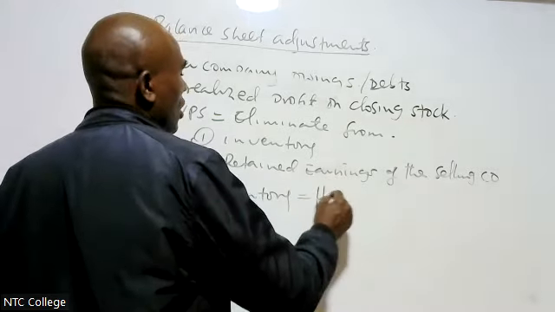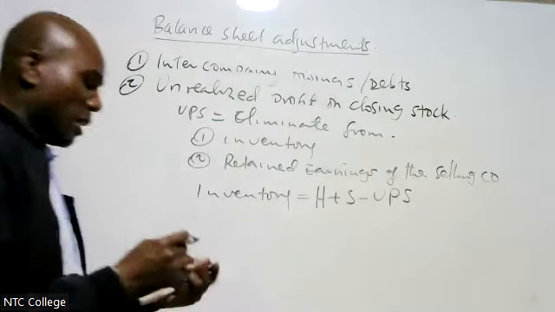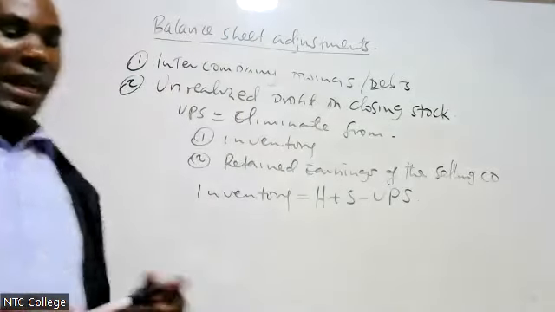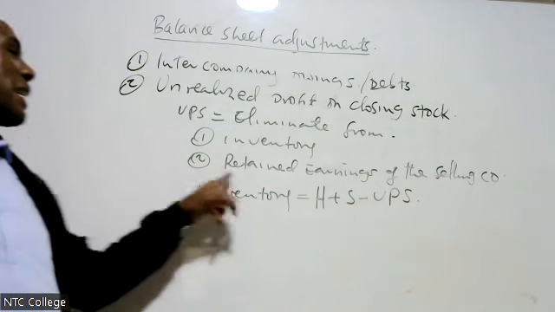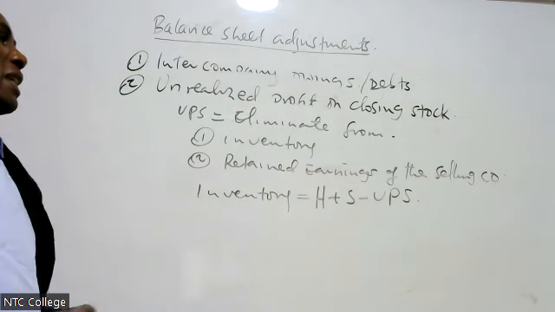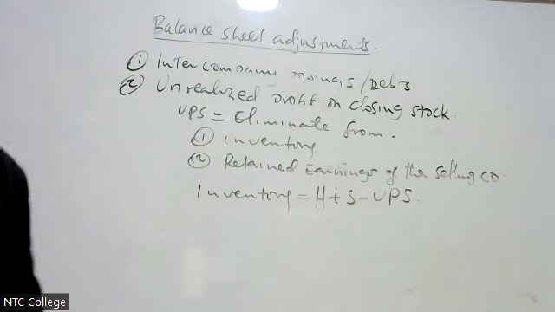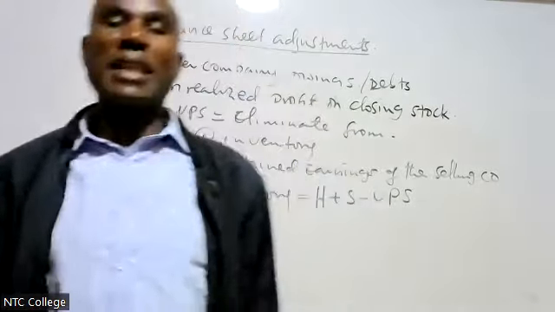I take that of H plus S minus the UPS, the unrealized profit on closing stock. I subtract the unrealized profit on closing stock, and in the retained earnings also, I subtract the unrealized profit on closing stock. In a question, the examiner will tell you like this.